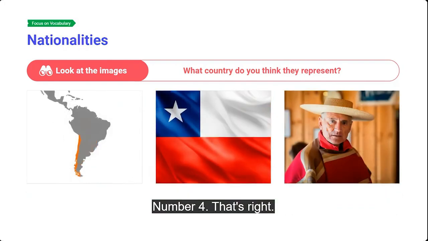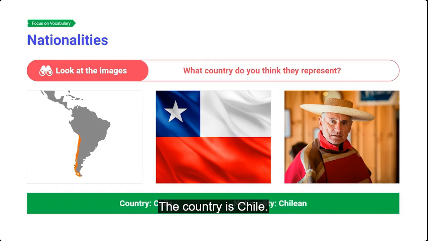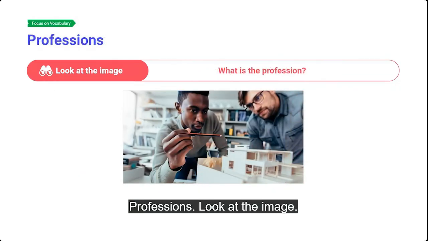Number 4. That's right. The country is Chile. People from Chile are Chilean. Professions. Look at the image. What is the profession?